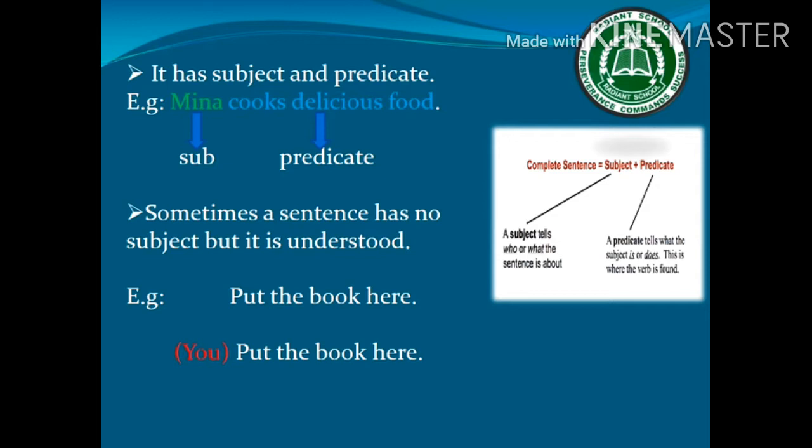Sometimes a sentence has no subject, but it is totally understandable. For example, put the book here. Here the sentence is starting with a verb. There is no subject. But we can totally understand that here "you" is the implied subject.